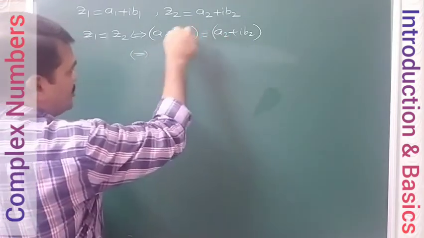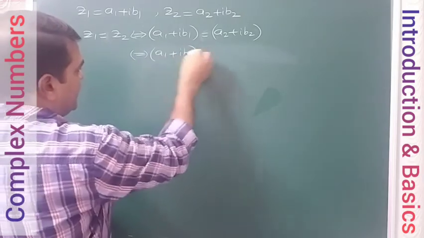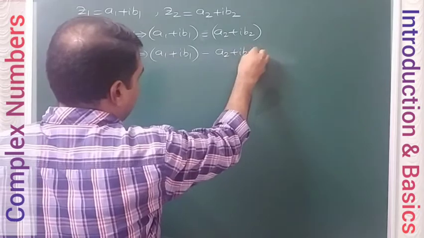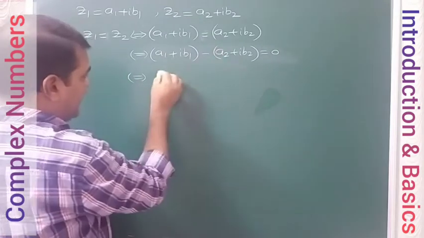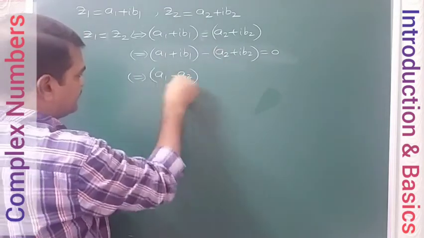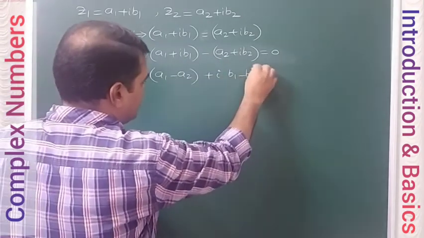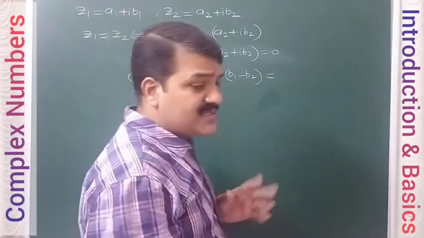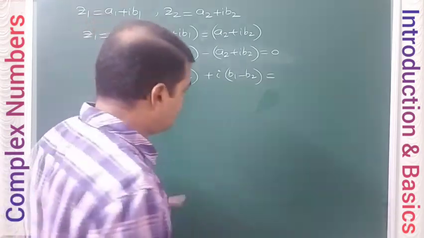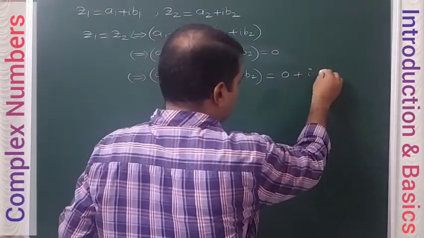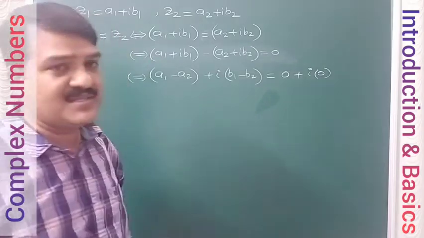If I shift this to the left side, a1 plus i b1 minus (a2 plus i b2) is equal to 0. a1 minus a2, real part I will write first. Next, if I take i common, b1 minus b2, this is imaginary. RHS is 0. Can I write the RHS in this a plus i b form? Yes, RHS you can write as 0 plus i into 0. That is 0 only. I am trying to write this in the form of the LHS.